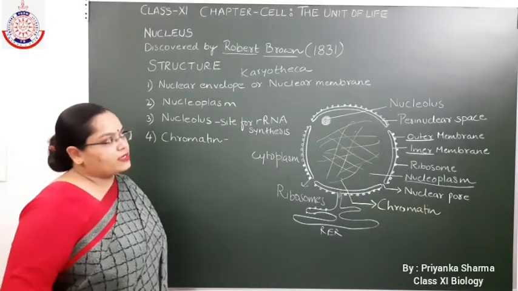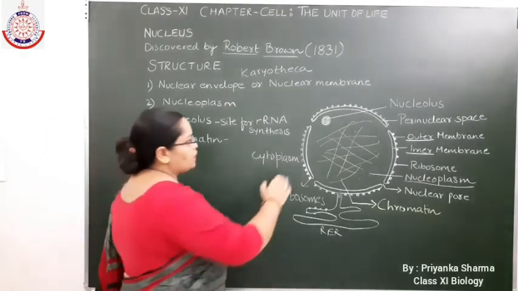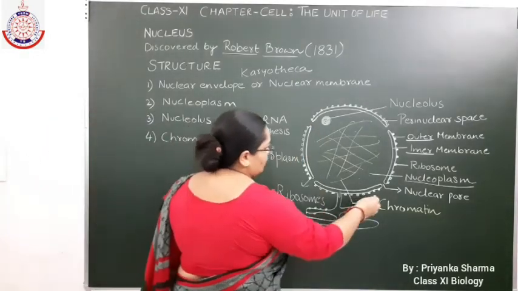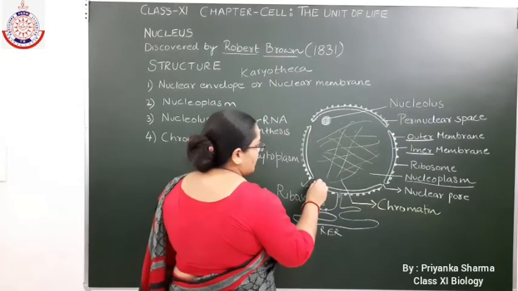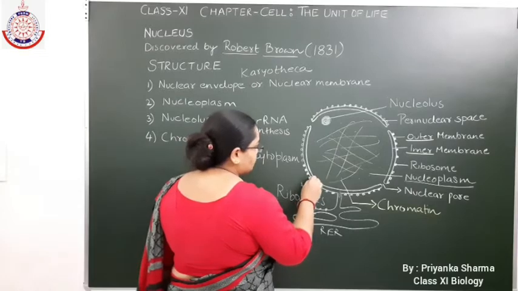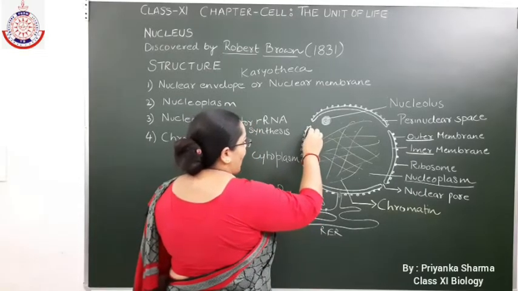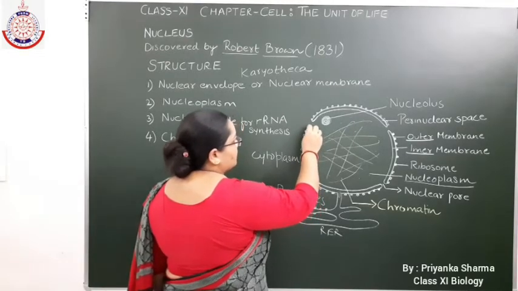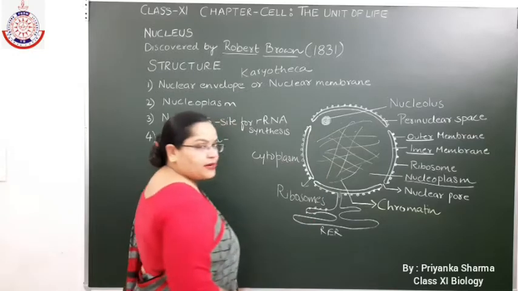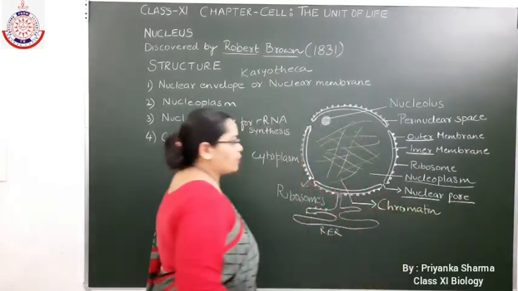And what else do you observe in the diagram? You can see small pores are present in the nuclear membrane. You can notice that the nuclear membrane is discontinuous. The nuclear membrane is discontinuous at the point where it breaks. There a pore is present that is known as the nuclear pore.